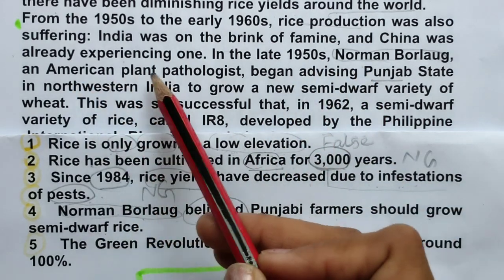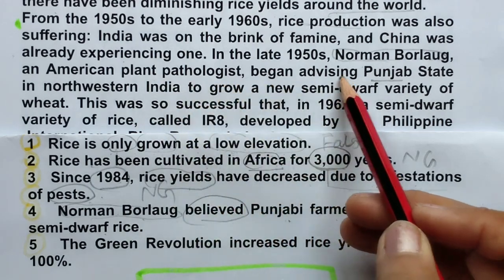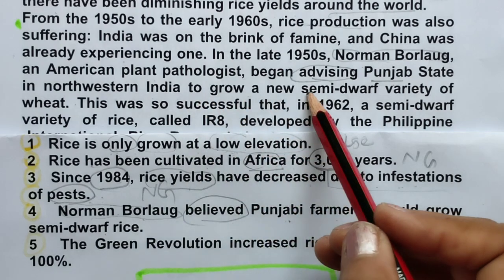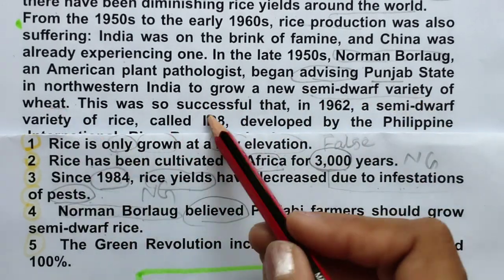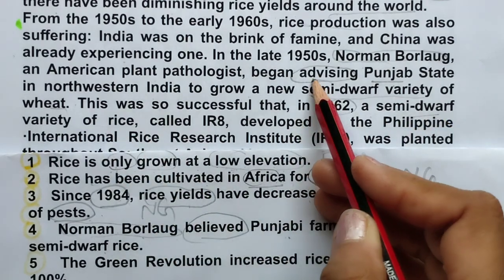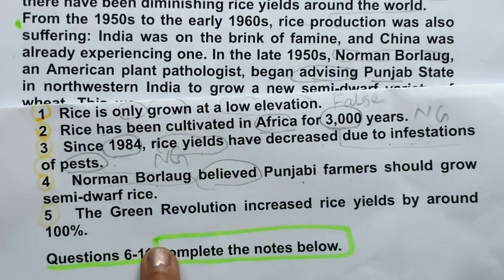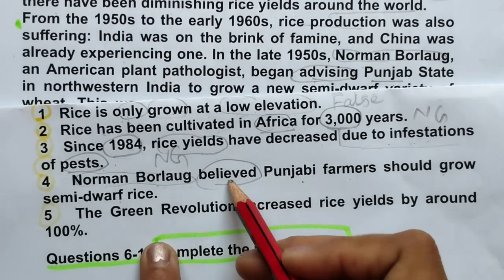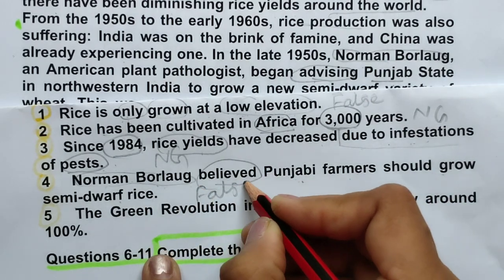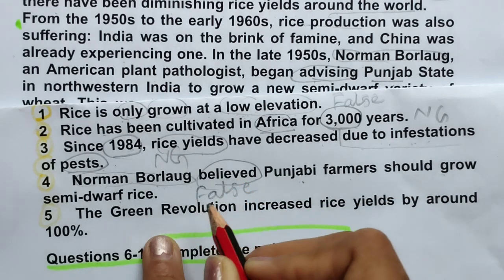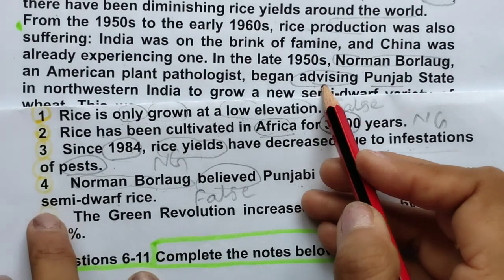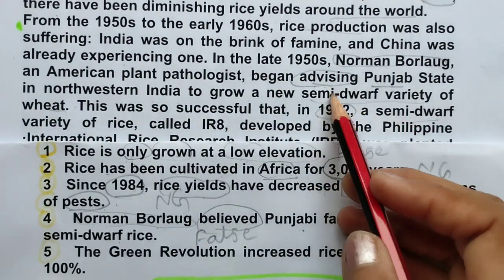Norman Borlaug, an American plant pathologist, began advising Punjab state in northwestern India to grow a semi-dwarf variety of wheat. This was so successful in 1962. Here he is just advising, while the question says he believed Punjabi farmers should grow semi-dwarf rice. So it is false, not true, because here it says believed, and the passage says advising. That's why I have marked it false.